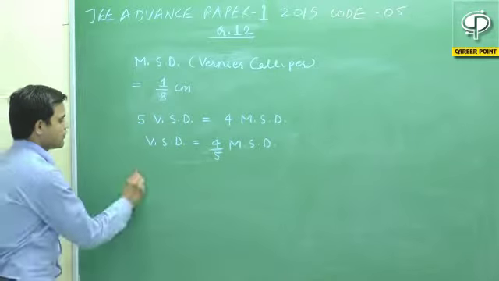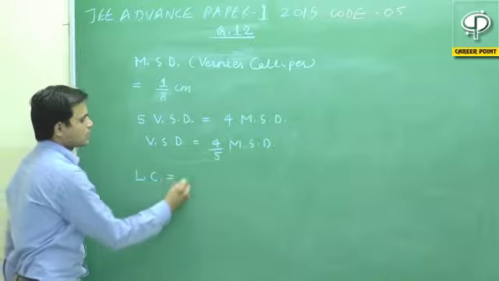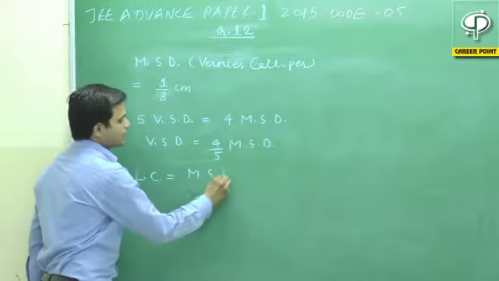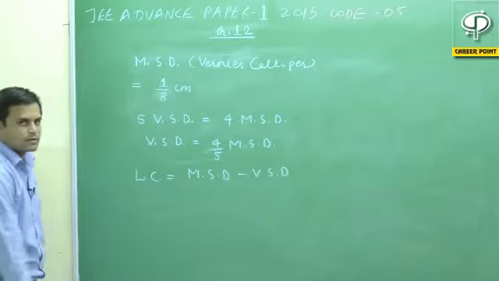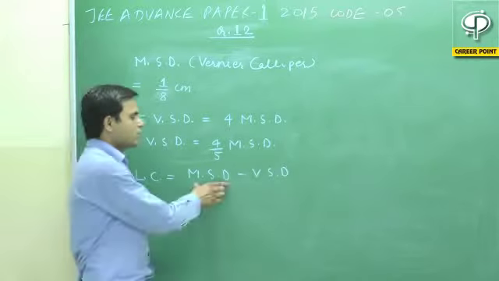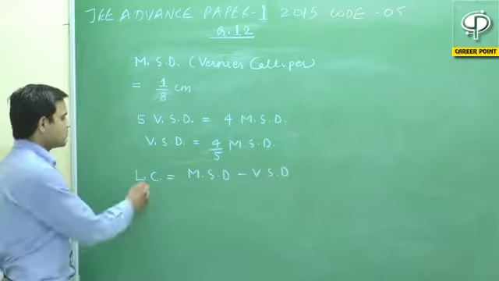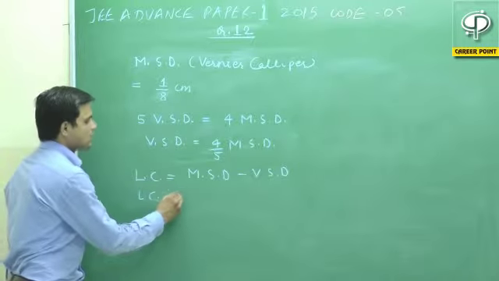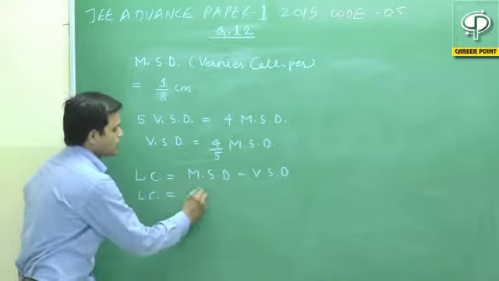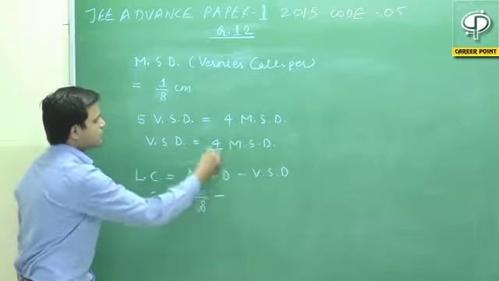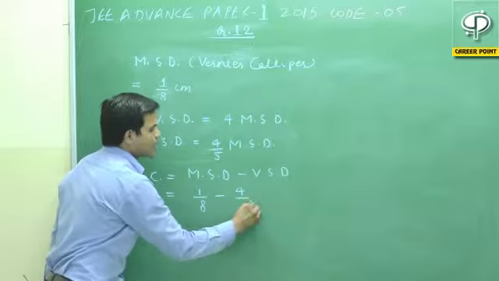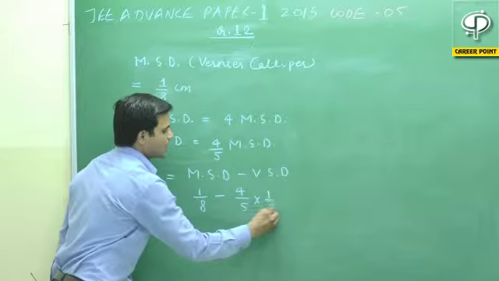As we know, the value of least count is equal to MSD minus VSD. If we subtract the vernier scale division from the main scale division, that is the value of the least count. So the least count here will be equal to 1 by 8, that is our main scale division, minus 4 by 5 parts of the main scale division.